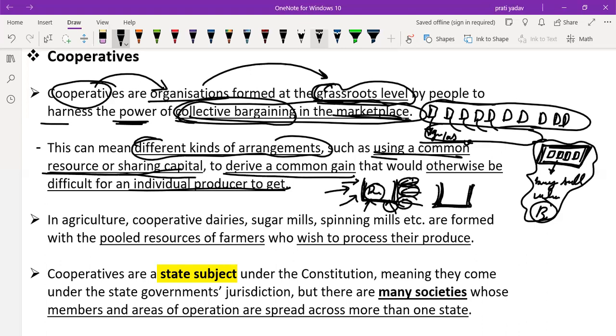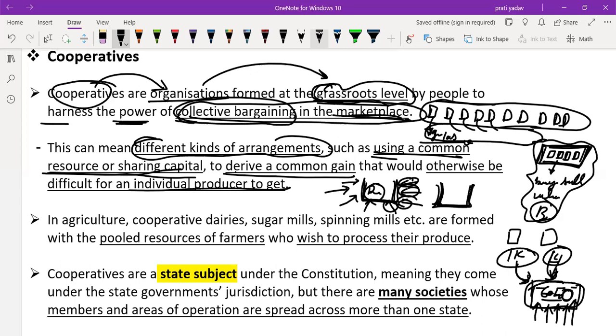Let's say there are 10 people, each has 1 lakh. But to build a dairy company, they need, let's say, 60 lakh. So an individual cannot build a dairy company, but if people come together and invest 60,000 each, then a dairy is built, and whatever profit they get after processing and selling the product, they distribute between them. So it is very easy if they invest their shared capital and resources for the development of a cooperative and benefit from it after investing their initial capital, their raw material, their resources.